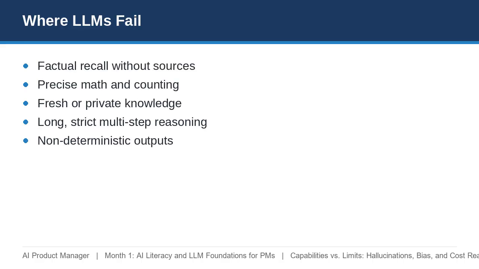Now the limits. Models predict plausible tokens, not truth, so unsourced factual recall is shaky. They struggle with exact math, they don't know fresh or private data unless you supply it, their logic degrades over long chains, and the same prompt can give different answers. Knowing these failure zones keeps you from designing features doomed to disappoint.